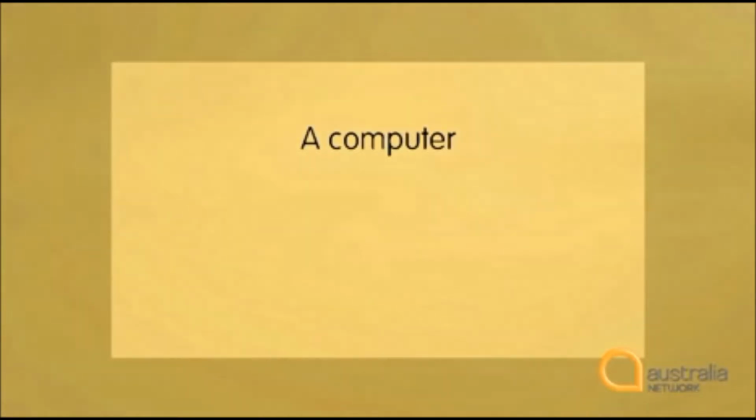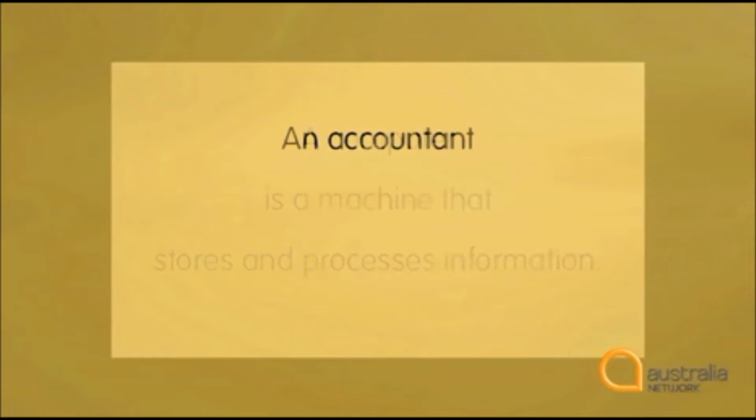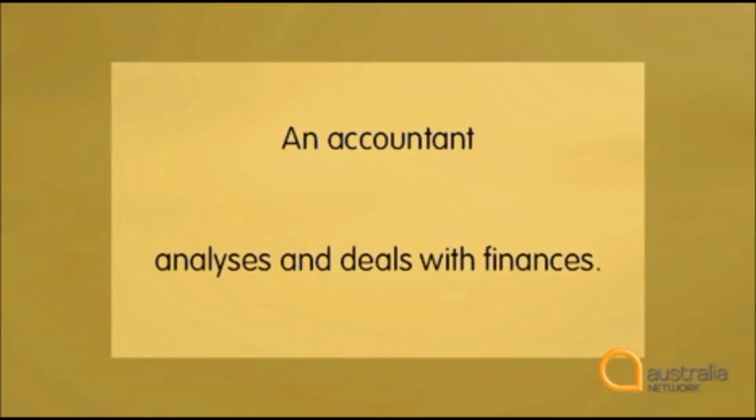Let's try a couple of examples. What is a computer? It stores and processes information. A computer is a machine that stores and processes information. What is an accountant? Well, we have the phrase analyses and deals with finances. An accountant is a person who analyses and deals with finances.